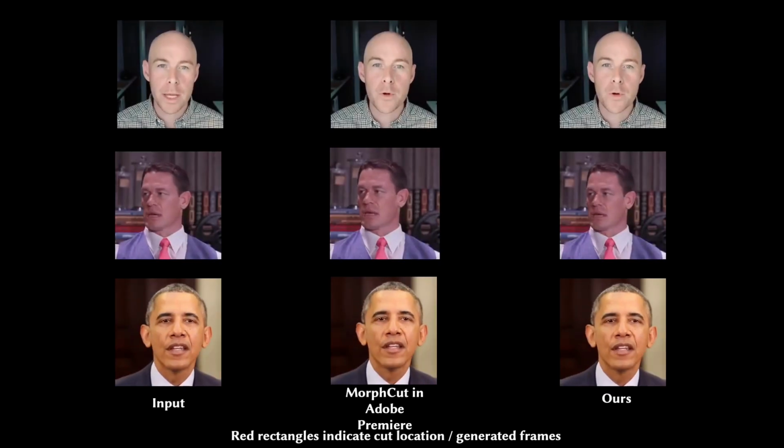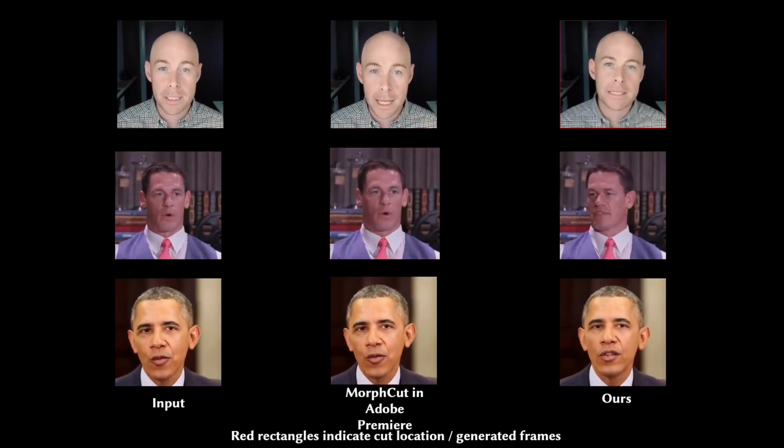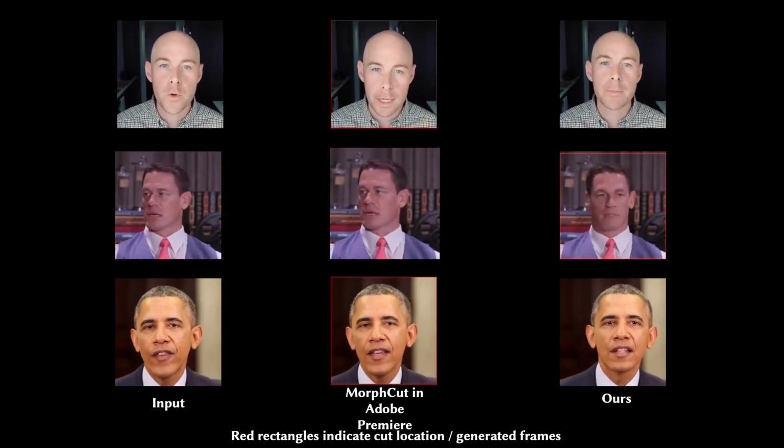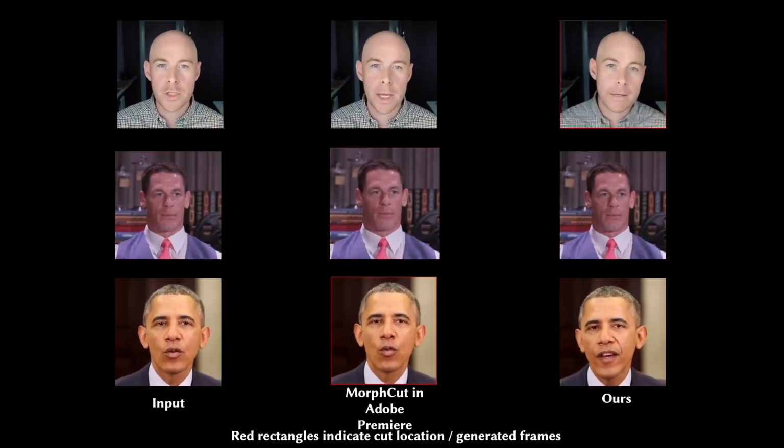Our Qffusion can also deal with jump cut smooth. A jump cut brings an abrupt, sometimes unwanted change in the viewing experience. Our method can be used for smoothing these jump cuts.